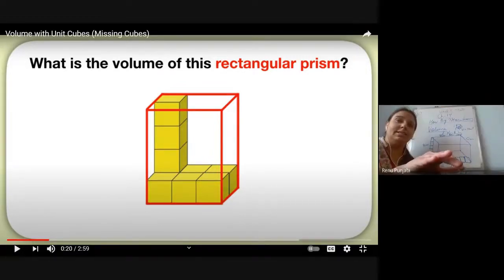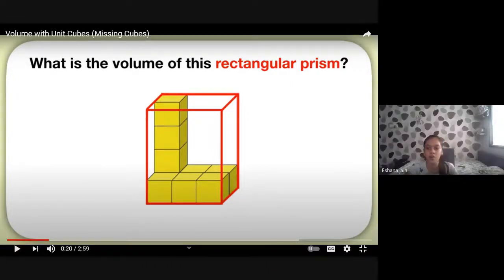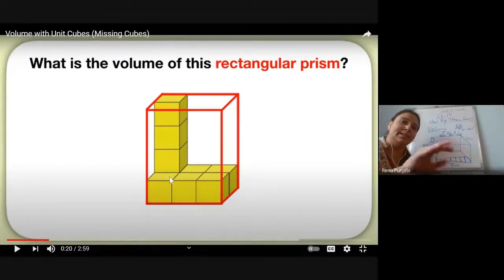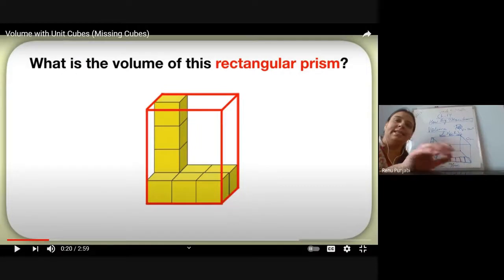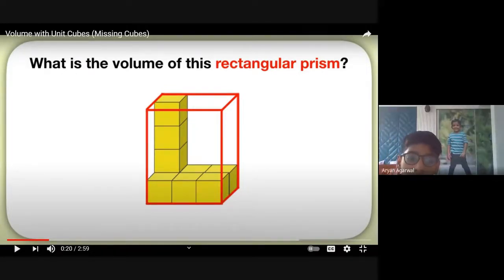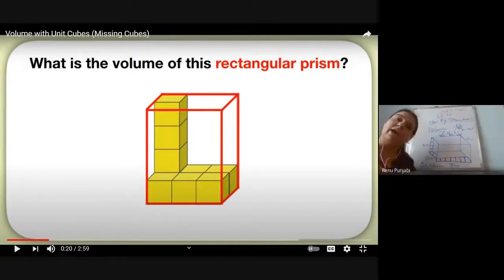See, in the length it is how many? In the height it is 4, and in the breadth it is how many? 2. Yes, 2. Ma'am, I have done it with the formula, since the height, length and breadth are all given. Very good. You can apply any of the methods, right? Now see this.